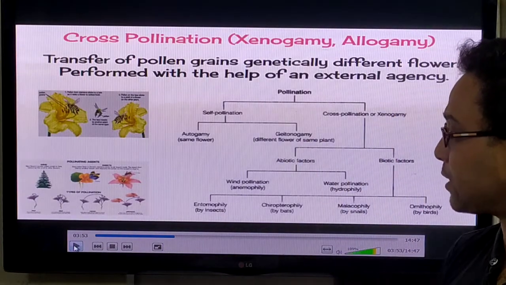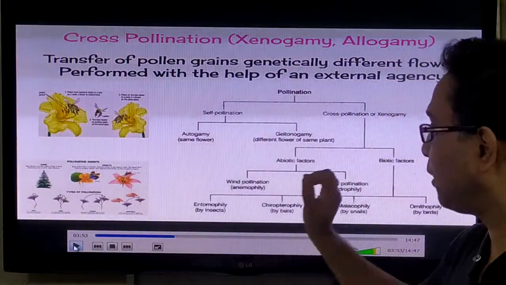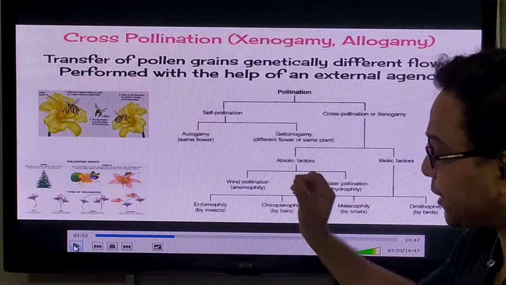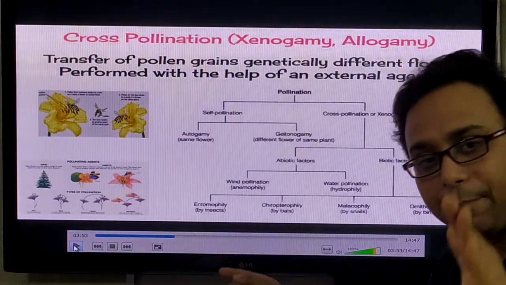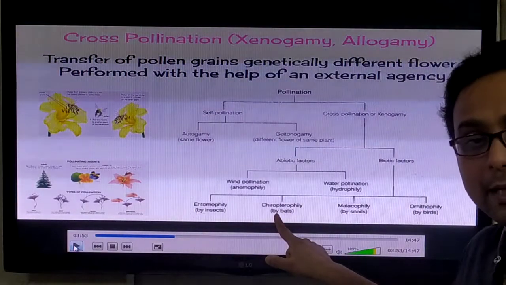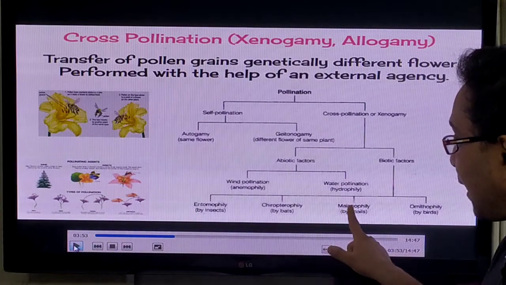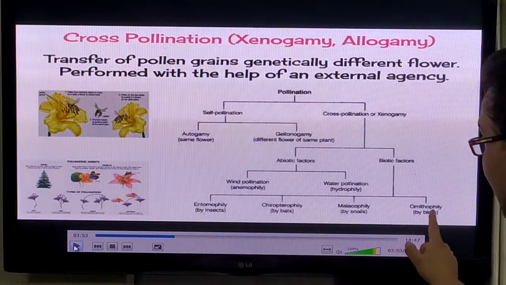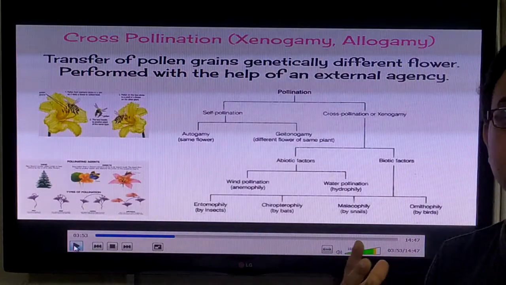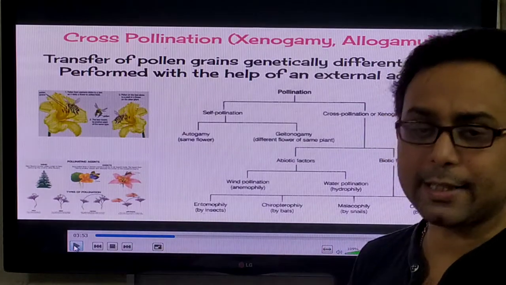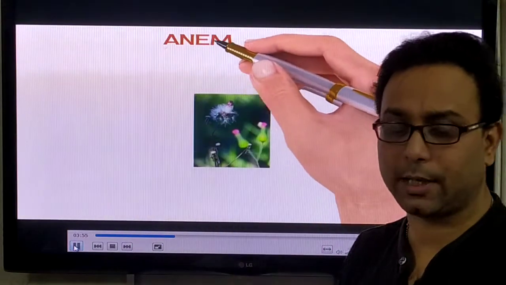So: wind pollination, anemophily; water pollination, hydrophily; insects, entomophily; bats, chiropterophily; snails, malacophily; and birds, ornithophily. These are the different agents which help pollination.